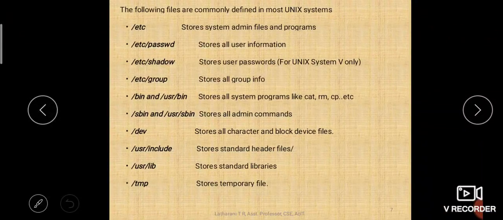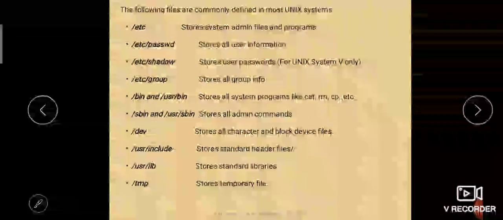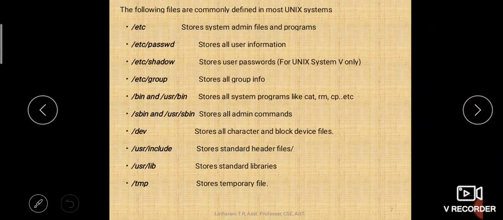Then we have /tmp. /tmp or /temp, it stores all temporary files, isn't it? When you download something from the internet, a temporary file will be created, right? So all such temporary files will be stored in /tmp directory under the root. Then we have /var.